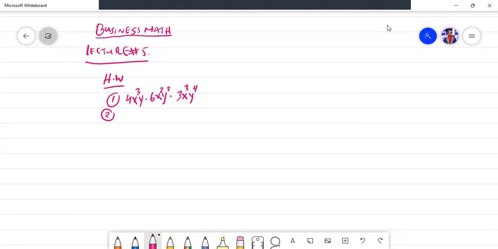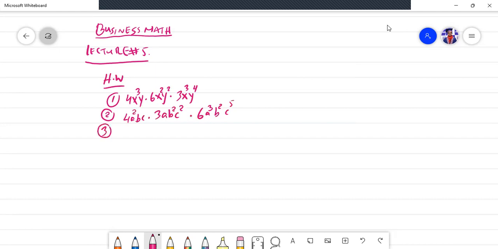Let me write another question, and it was 4a squared bc times 3ab squared c squared times 6a raised to power 3 b raised to power 2 c raised to power 5.